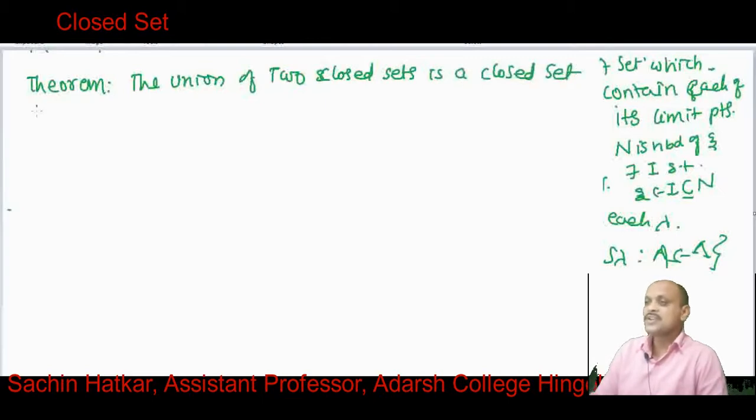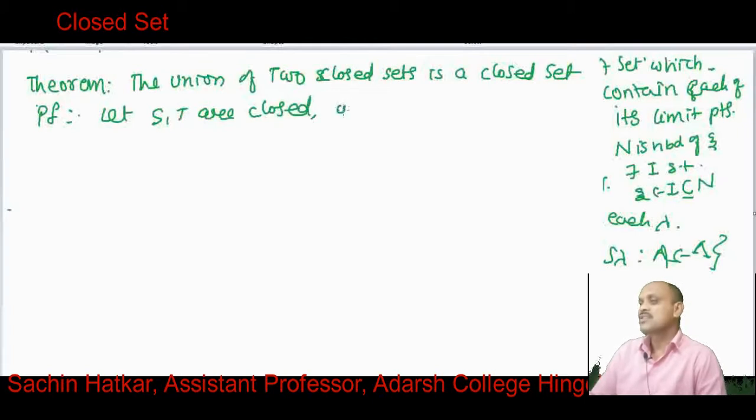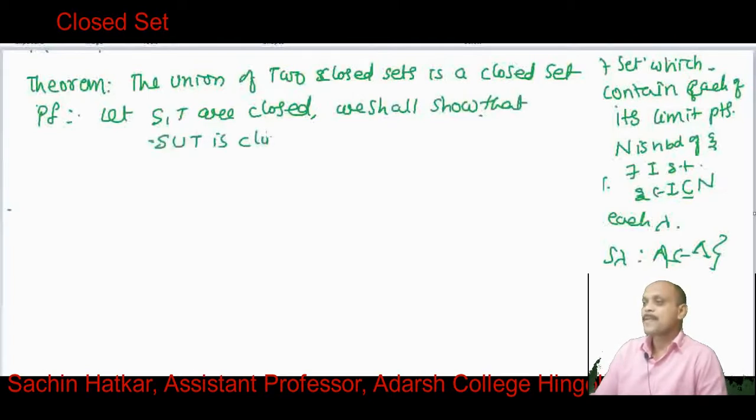First consider that S, T are closed, and we shall show that S union T is closed. Let us call S union T equal to F. So S union T is closed means that this F contains all its limit points.